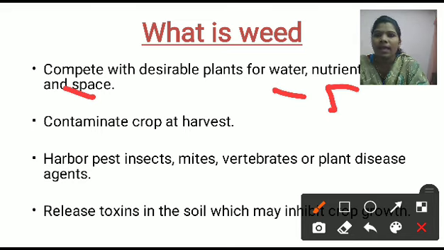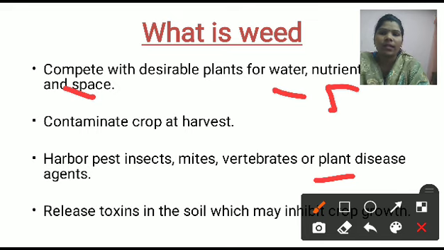The next reason is that weeds contaminate the crop at harvesting time, and they are also responsible for the attack of insects, mites, vertebrates and other plant disease agents.